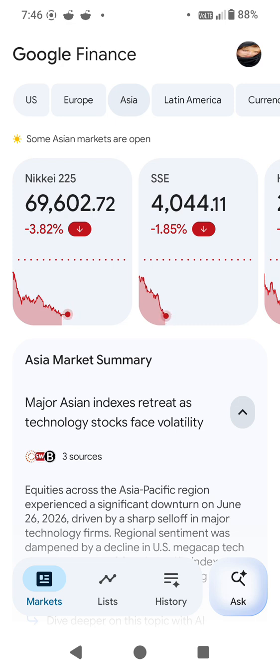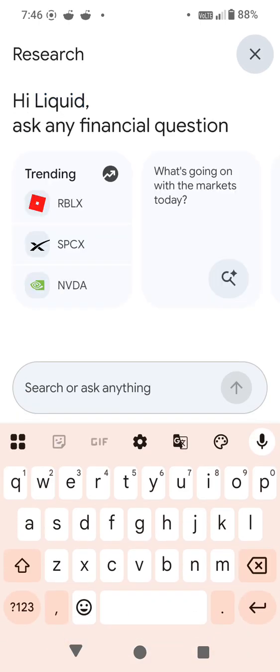So I am on the Google Finance application on Android, as you can see, and I just hit Ask. Now I'll give it a prompt. For this case study, my advice to you is to go to Reddit and compare the results, the information, and the data that the Ask AI tool inside Google Finance gives you with the Reddit Answers tool.